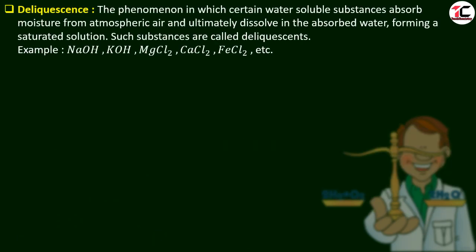Next one is deliquescence, the phenomenon in which certain water-soluble substances absorb moisture from atmospheric air and ultimately dissolve in the absorbed moisture, forming a saturated solution. That means such substances absorb moisture from the atmosphere and ultimately dissolve and form a saturated solution, and such substances are called deliquescents. Some examples are sodium hydroxide, potassium hydroxide, caustic soda, caustic potash, magnesium chloride, calcium chloride, and ferrous chloride.